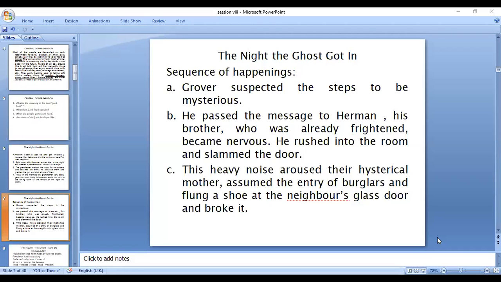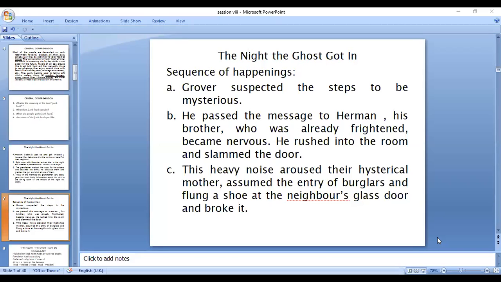Now, what is the sequence of happenings? First one, Grover. Okay, Grover is the author of the story. He is a narrator also. Grover suspected the steps to be mysterious. I have identified the chunks only, main important points only.